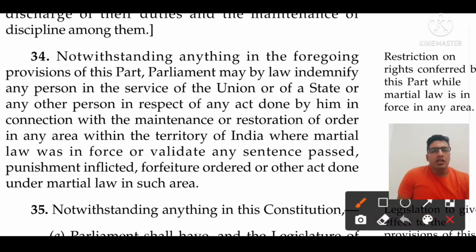Now let's jump to Article 34. What is Article 34? Article 34 talks about martial law. It means, notwithstanding any of the foregoing, restriction of rights may apply under martial law in any area. What is martial law? This term is not defined in our Constitution.